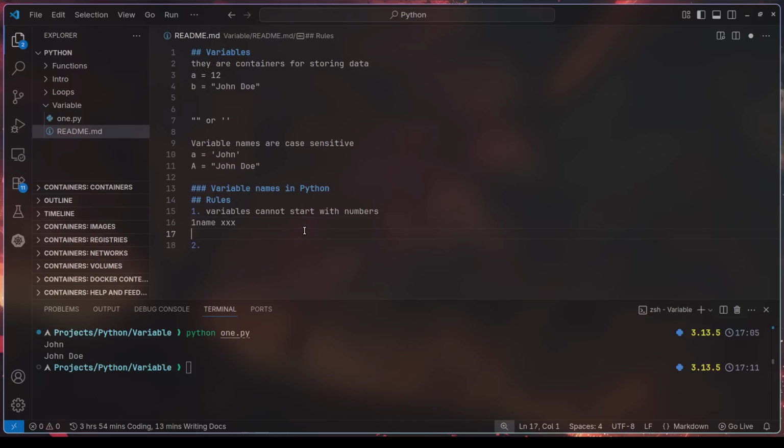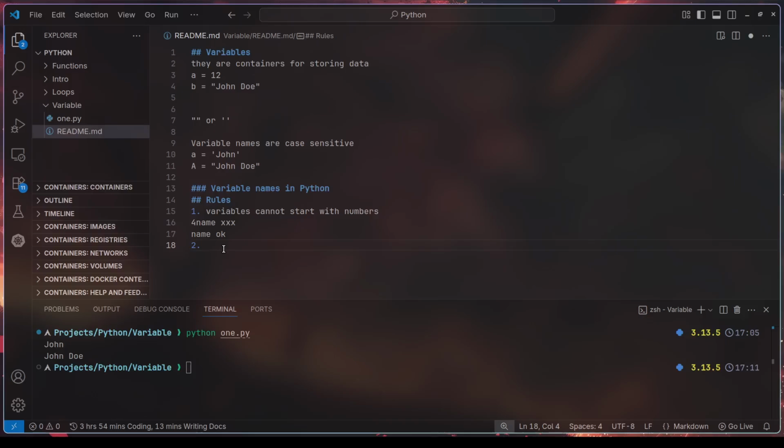It cannot start the name, which means you can say name, and this will be okay. I hope that's clear. You cannot say 1, and since it has a name, you cannot say 12 as well. You can say a13. Basically, you cannot put a number before it, whichever number it is. So it's not allowed. That's number one rule when writing a variable name.